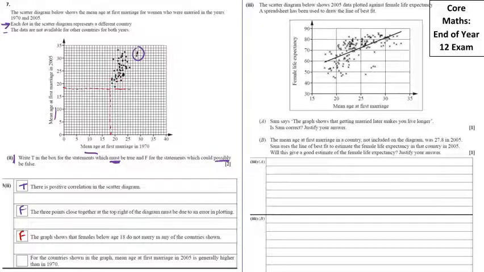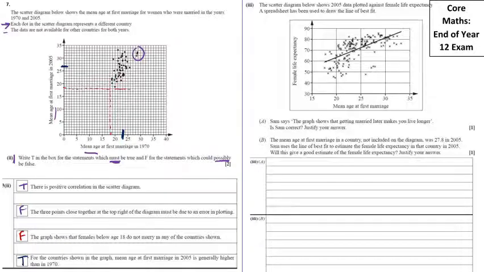And the last one here, saying the mean age at the first marriage in 2005 is generally higher. If we just take a rough estimate, maybe it's about 26 or 27 for the mean average in 2005, a rough estimate of the mean in 1970, about 23, we can see that this statement is true.